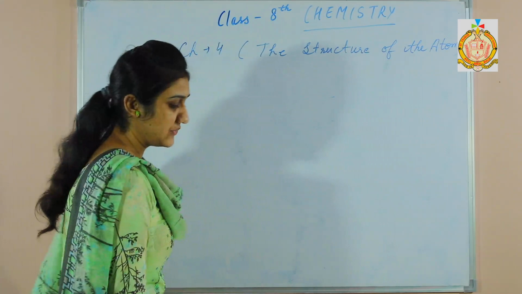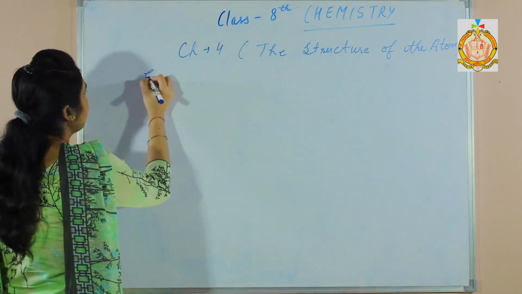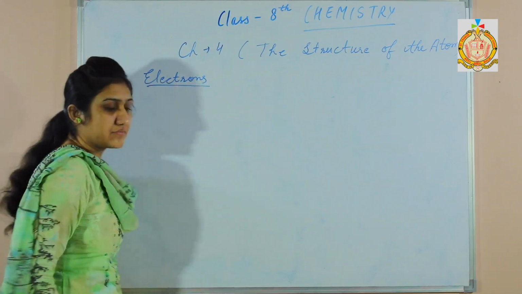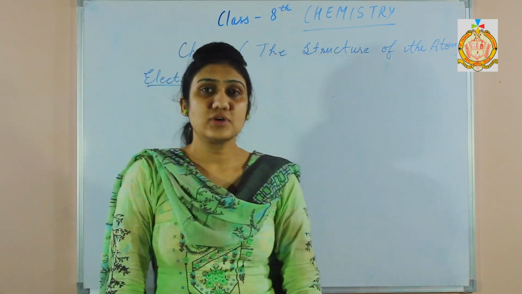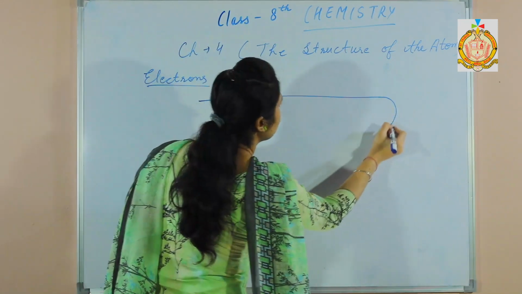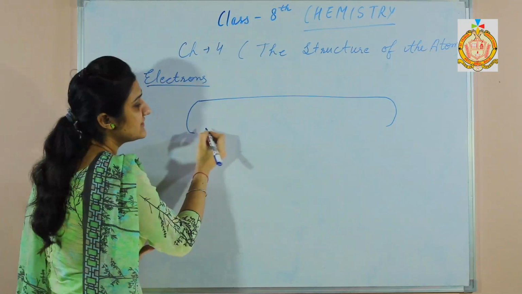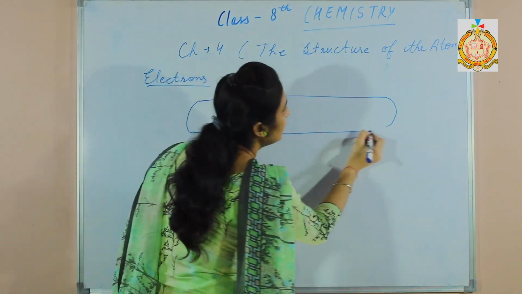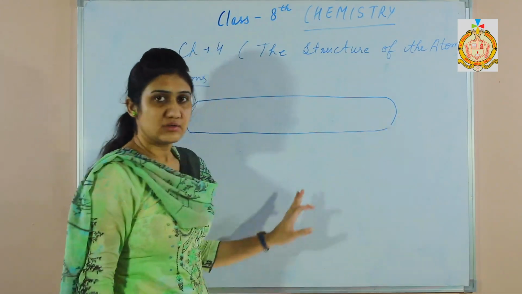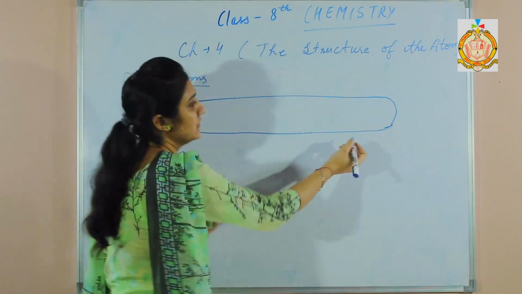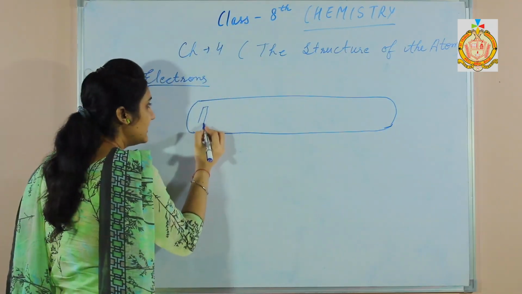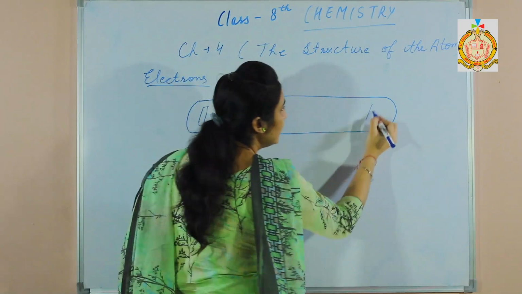The first one is electrons. Electrons were produced in a discharge tube. A glass tube which is sealed from both ends is called a discharge tube. Now, two metallic plates were placed in this discharge tube, and these metallic plates are called electrodes.